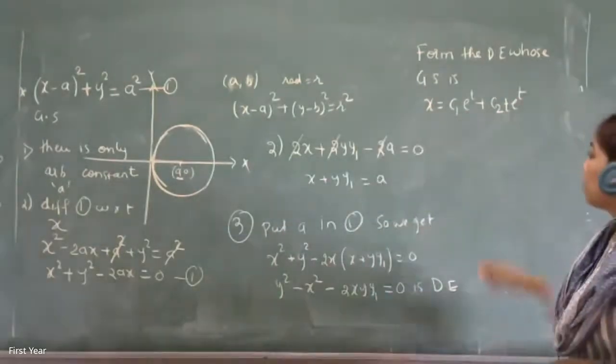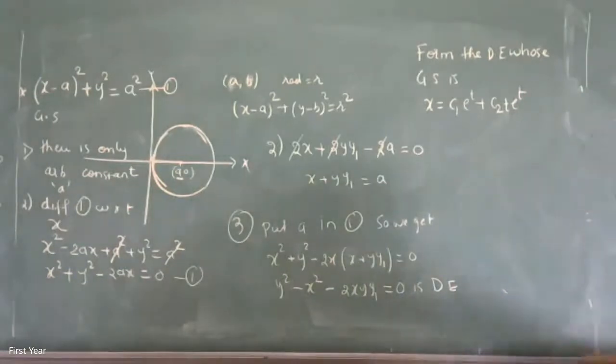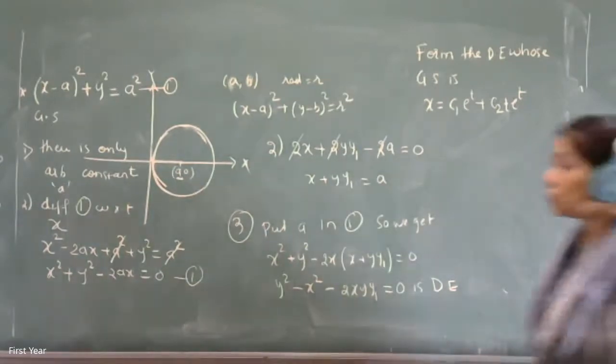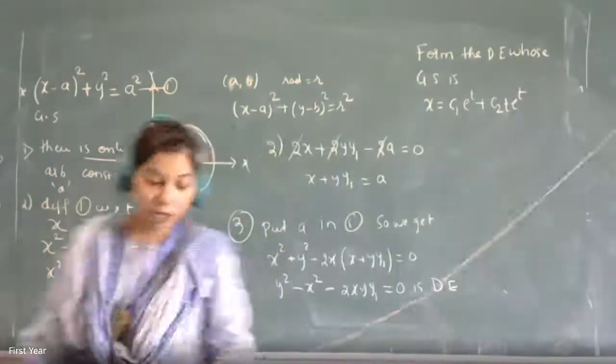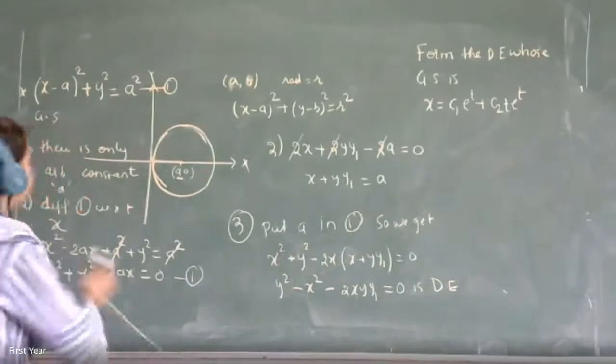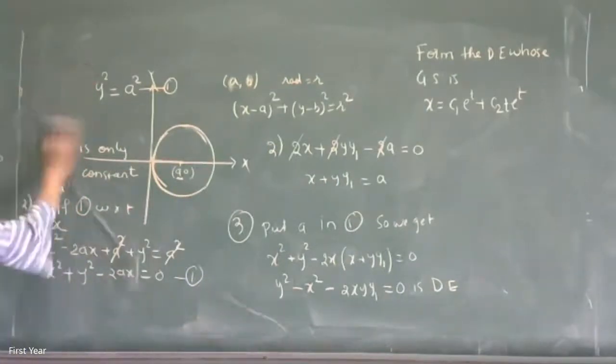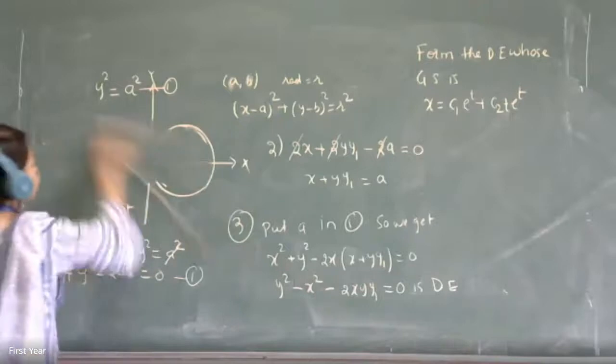Fine. So now let us start with the steps. The first step is to identify the number of arbitrary constants. Those are 2. Then step 2 is to differentiate this equation 2 times and try to eliminate. You can go for the determinant method or you can directly go for elimination. I would suggest going for elimination by direct substitution.